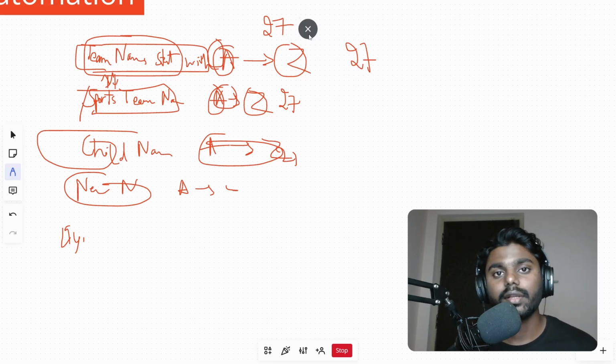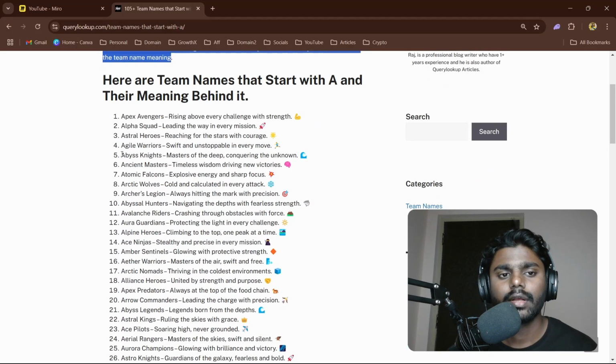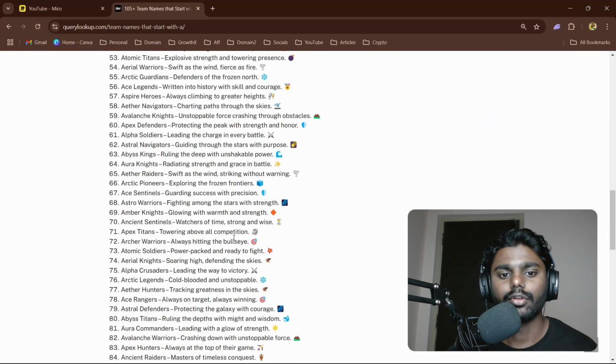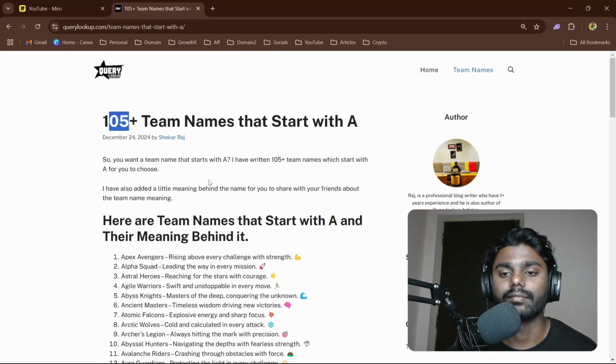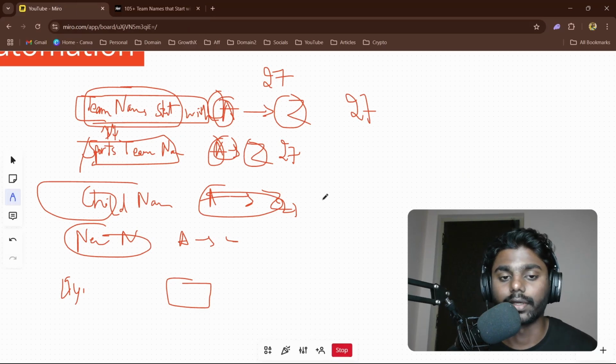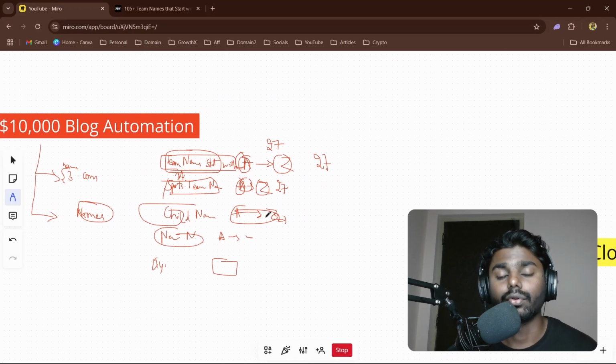Go to ChatGPT and give a prompt. Hey, generate names. So what I have written, this is two paragraphs, and then here are team names that start with A and the meaning behind it. Now I have added emojis, and you can see right here one or five team names. Okay, simple.